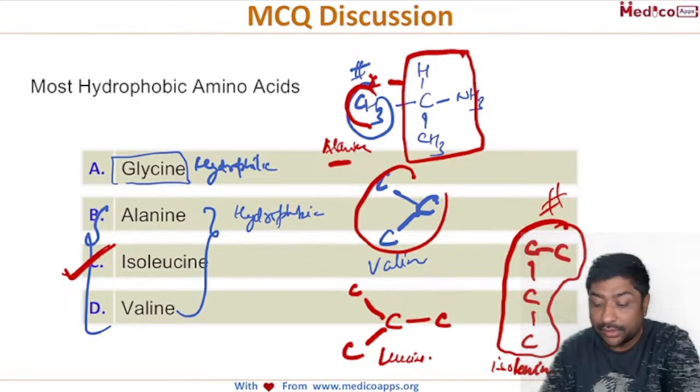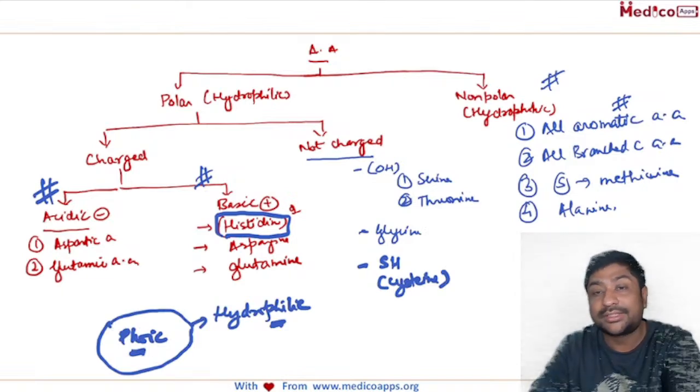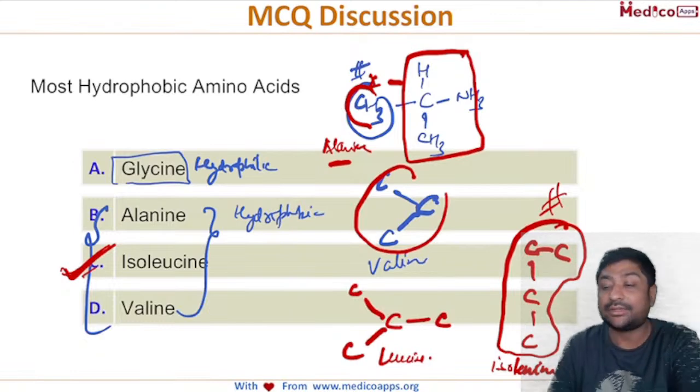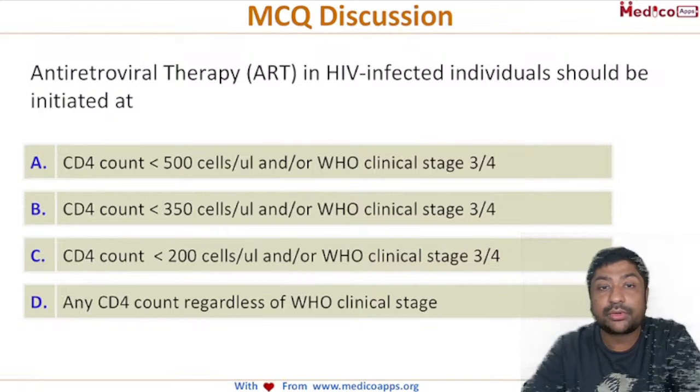But again, I'm going to tell you that this classification is of super importance, and lots of times in your examination you will get these questions. So the correct answer is isoleucine. Any doubt in this question? So let's look at this question.